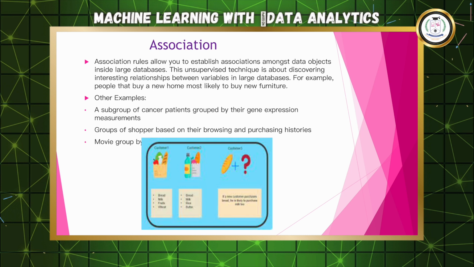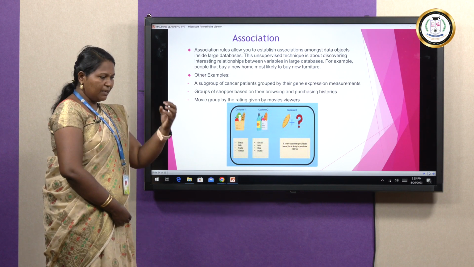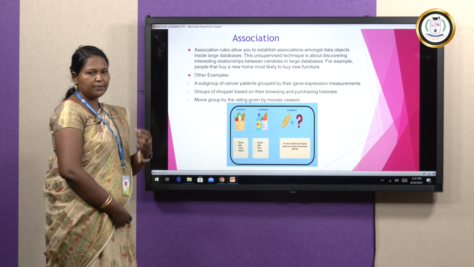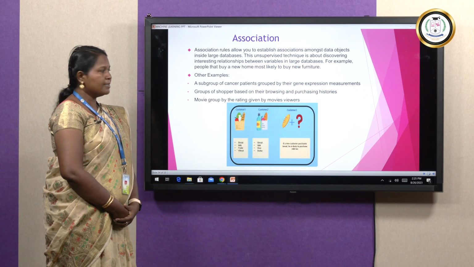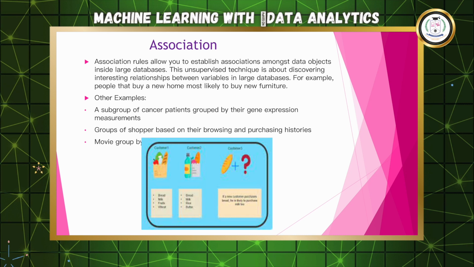So association rules allow you to establish associations among data objects in, say, large databases. This unsupervised technique is about discovering interesting relationships between variables in databases. For example, people who have similar kinds of issues or symptoms will be filtered under some disease. Or, as I told you, shopping history. And people who have certain marks will be grouped under a different category. Likewise, this association will be done.